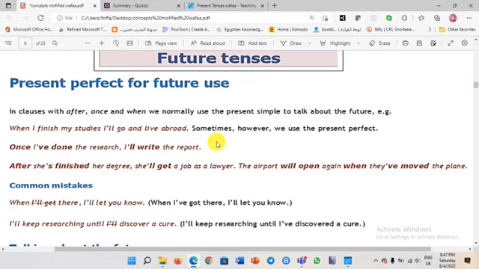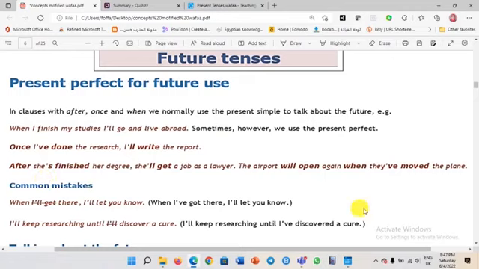After she has finished. Of course, the apostrophe S here means has, because you have the past participle here. So after she's finished her degree, she will get a job as a lawyer. The airport will open again when we have moved the plane. Okay, will open, have moved.